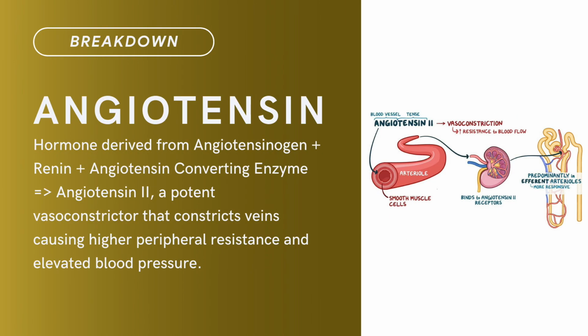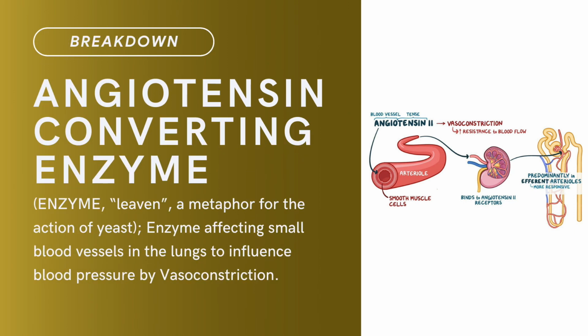Compound term: angiotensin. Brief definition: hormones derived from angiotensinogen plus renin plus angiotensin converting enzyme. Product: angiotensin 2, a potent vasoconstrictor that constricts veins, causing higher peripheral resistance and elevated blood pressure. Related term: angiotensin converting enzyme. Enzyme means leaven, a metaphor for the action of yeast. Brief definition: enzyme affecting small blood vessels in the lungs to influence blood pressure by vasoconstriction.